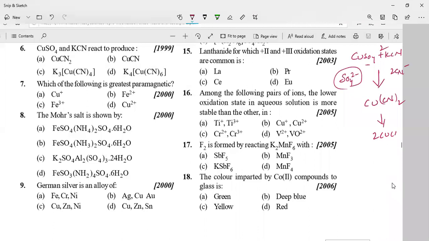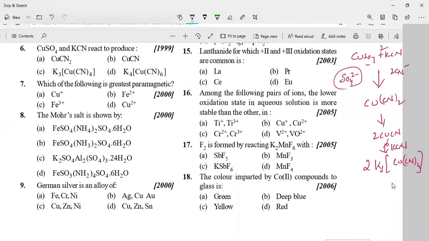Next, further addition of KCN. On further addition of KCN, you are going to get the complex like this. On further addition of KCN, you get the complex K3[Cu(CN)4].